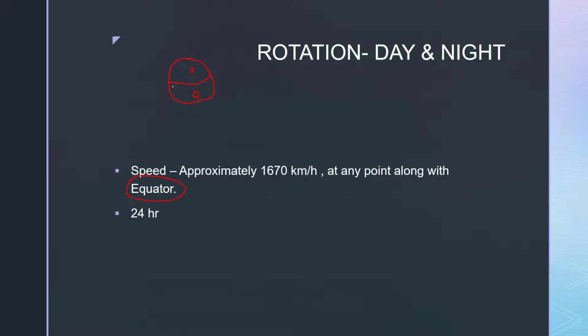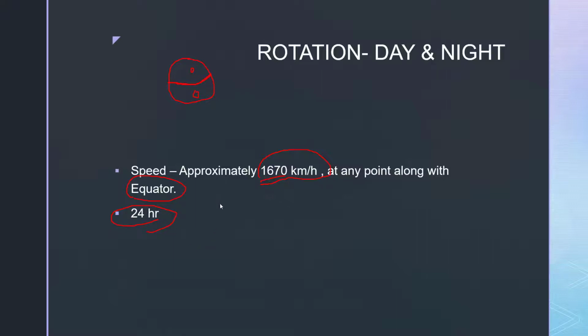Along the equator, the speed of the earth's rotation is 1670 km per hour, and at this speed it takes 24 hours to finish one rotation. This combines the day and night both.